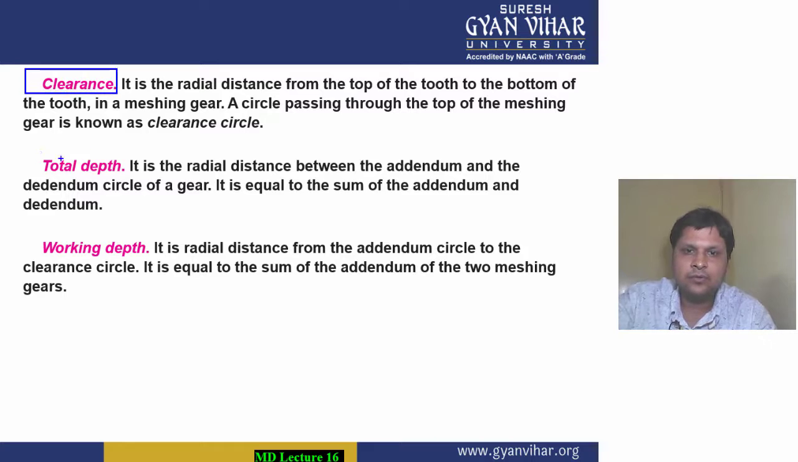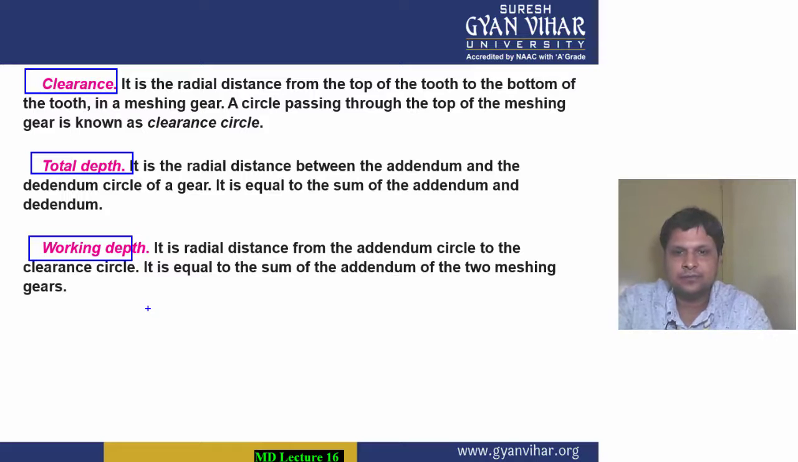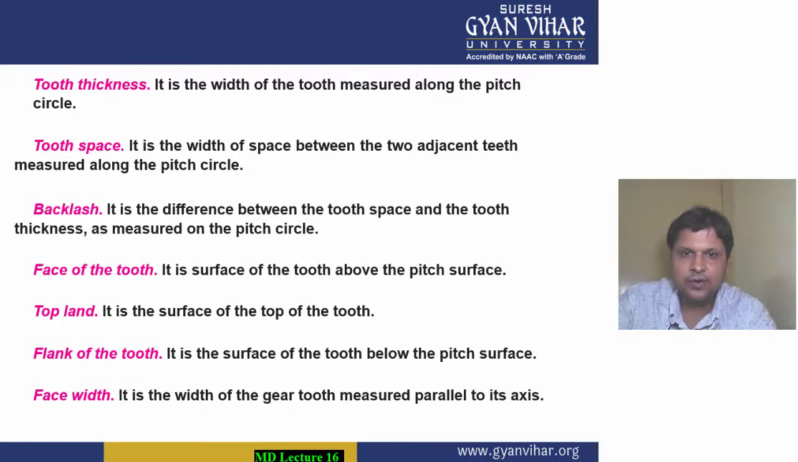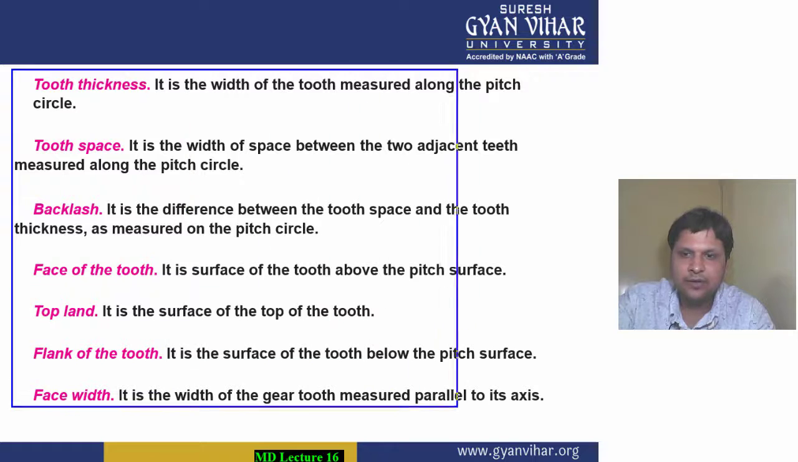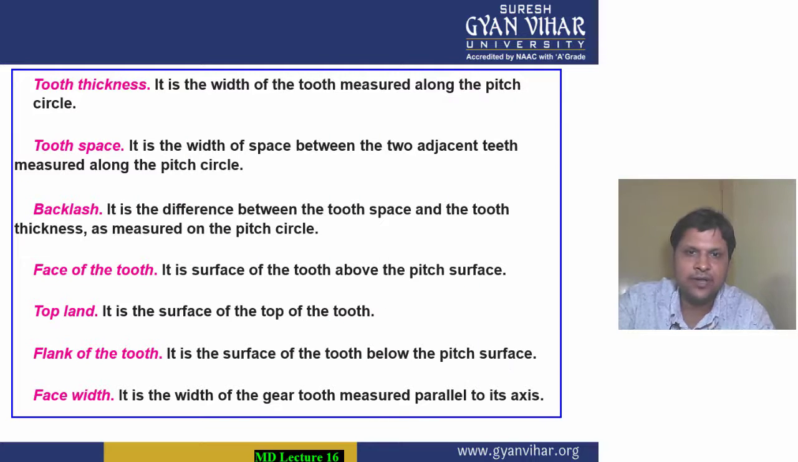Alright, so what was clearance? Clearance was the radial distance from the top of the tooth to the bottom of the tooth. Total depth is the radial distance between the addendum and the dedendum circle of the gear. Working depth is the radial distance from the addendum circle to the clearance circle. I have also told you tooth thickness, tooth space, backlash, face of the tooth, top length. These terms are all important. I explained them while I was explaining the diagram.